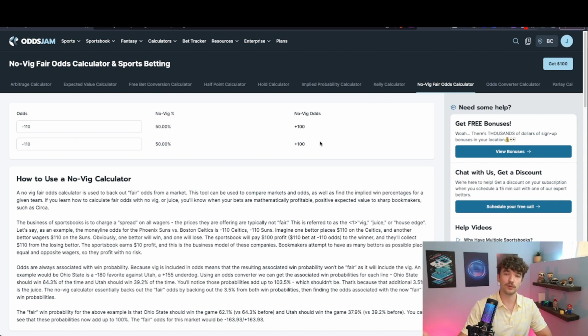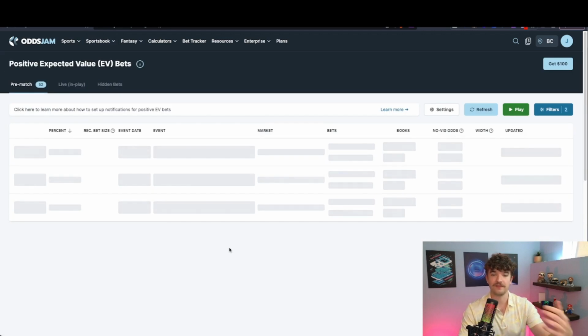And that is super important for plus EV betting, because what we're doing as plus EV bettors is we're trying to get odds that are paying out more than they actually should, compared to the actual probability, the actual odds of something happening. You can't just compare it to other sportsbooks, because those odds aren't even accurate. They're pricing them with their tax. We want to know what the no-vig odds are, what the actual odds are for something to happen. So then when we get the odds on our line, we can see if it's a good spread.